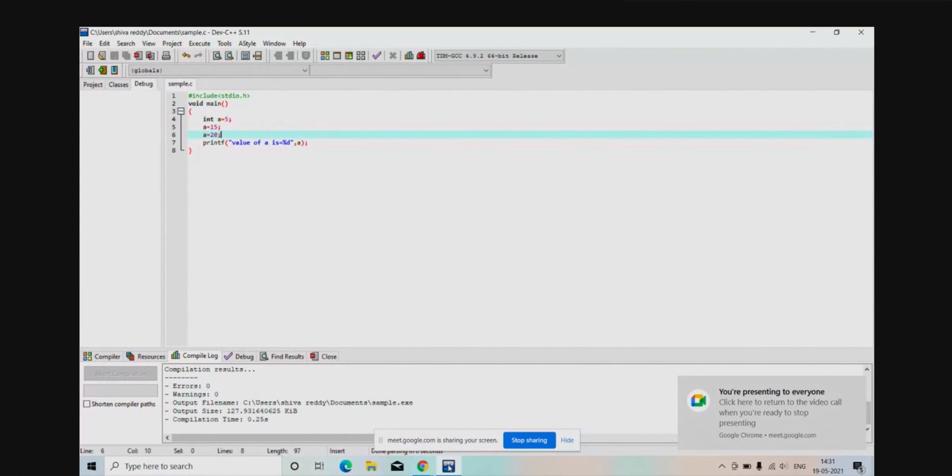Okay. So it will takes the value of 20. Okay. So assume that